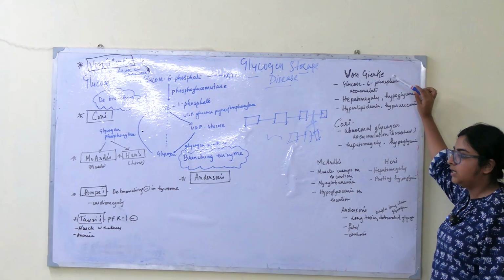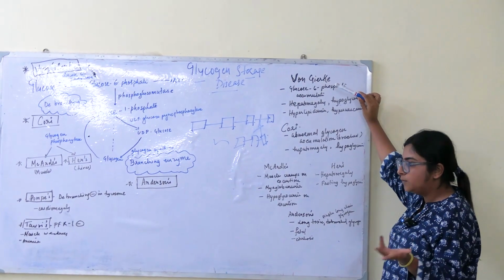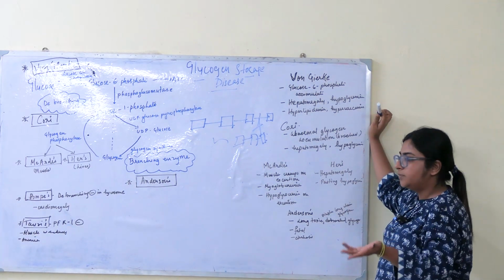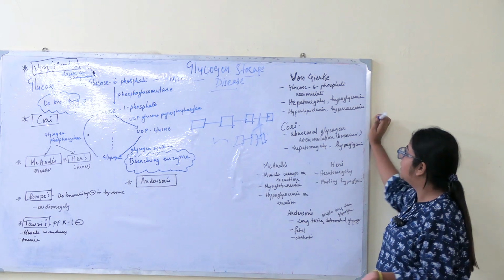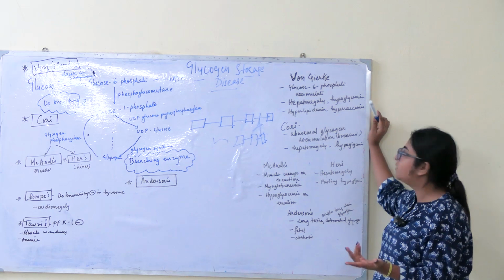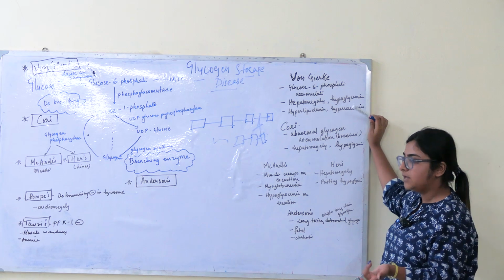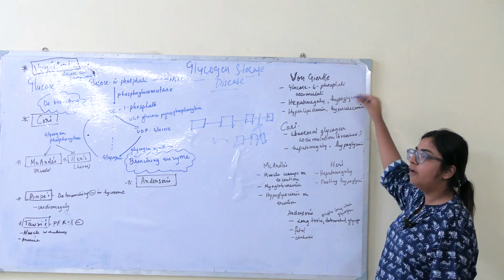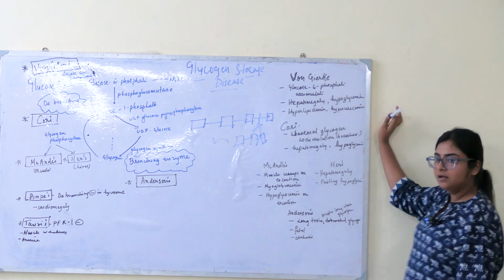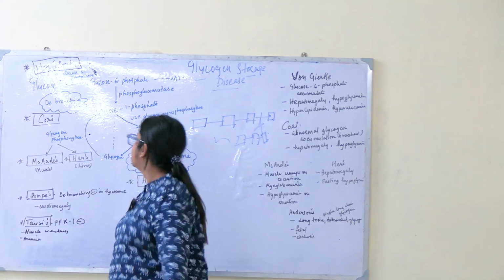Where it is getting accumulated? In our liver. So something more and more getting accumulated in our liver eventually lands up into what? Hepatomegaly. Right? So hepatomegaly, hypoglycemia, of course, because glucose is not getting produced, hypoglycemia, hyperlipidemia and hyperuricemia. Because of what? Because body ultimately needs to produce energy, no? So it will catabolize fat and muscles. Eventually it will lead into hyperlipidemia and hyperuricemia. So all these are manifestations of Von Wrigg disease. Understood Von Wrigg? What enzyme is acting and why it is happening? Understood? Okay.